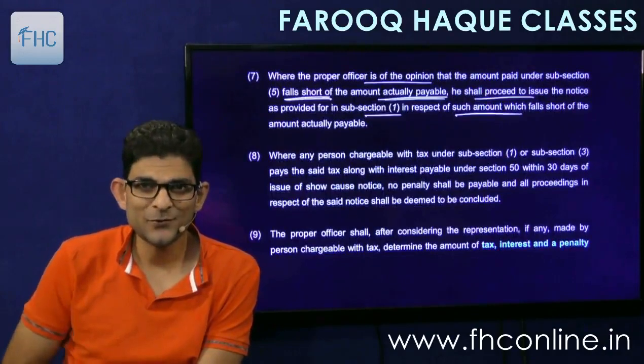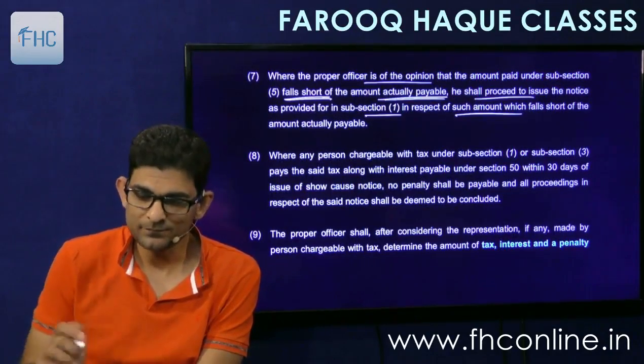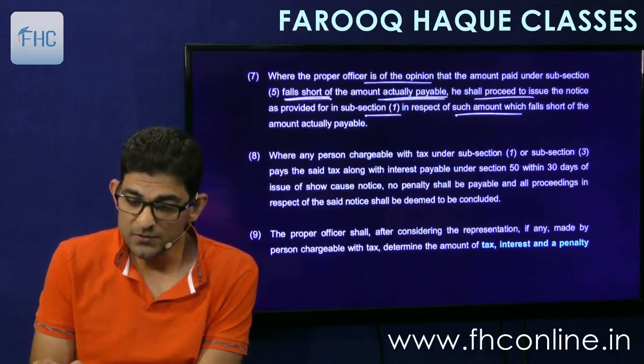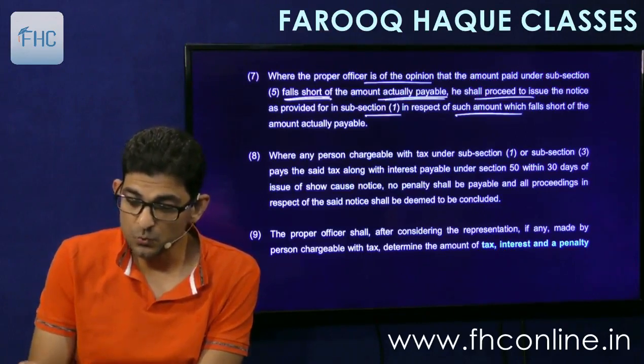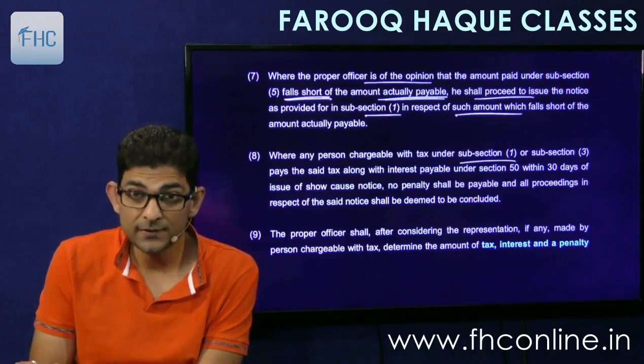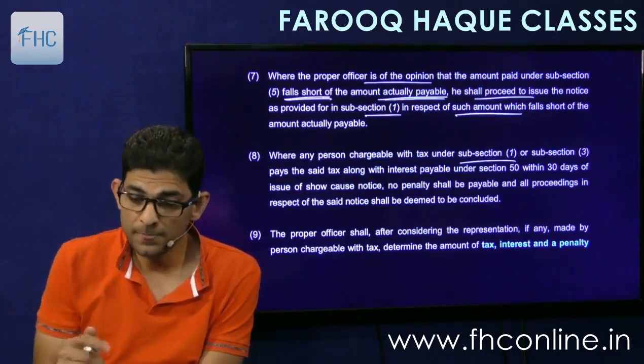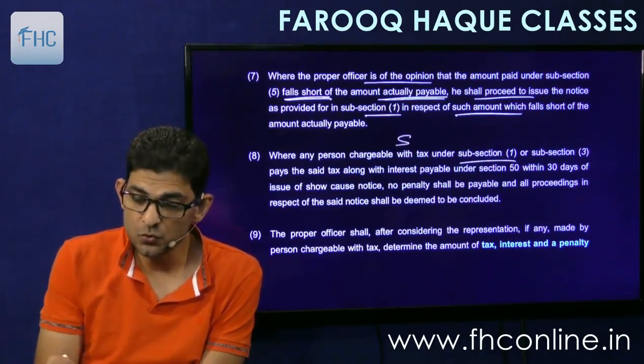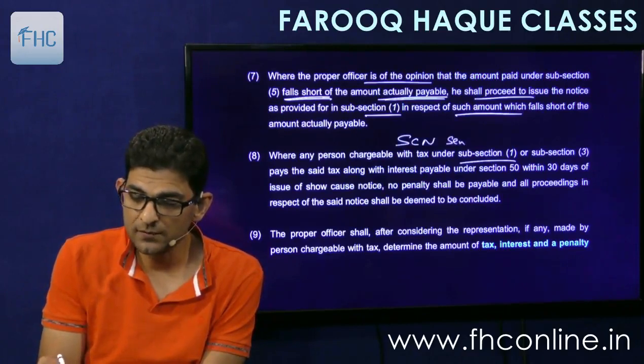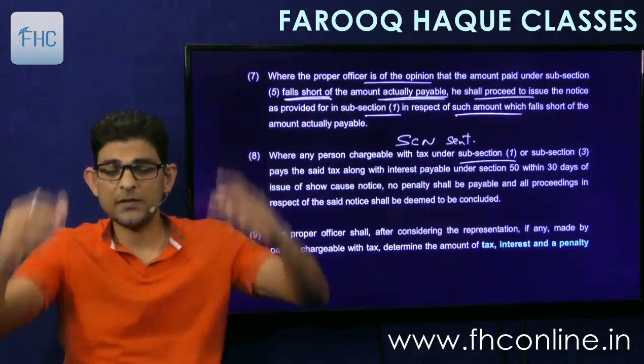Then, moving ahead, so that was the voluntary payment. 3 sections involved there, 5, 6, 7. Then it says, where any person chargeable with tax under subsection 1 or 3, that is the statement, means now the notice is sent. Show cause notice is sent.